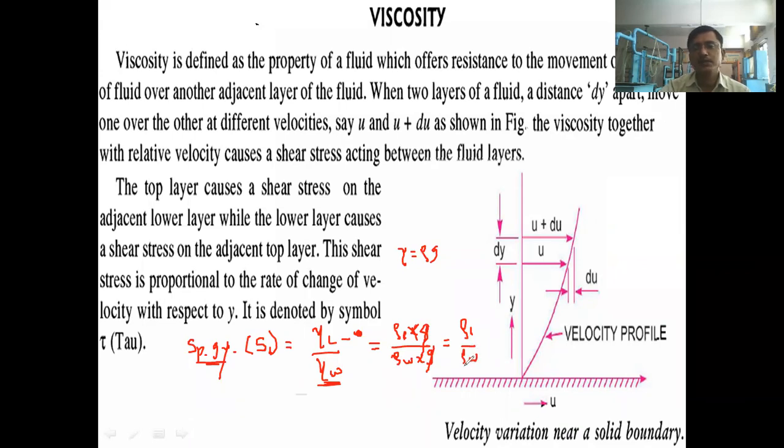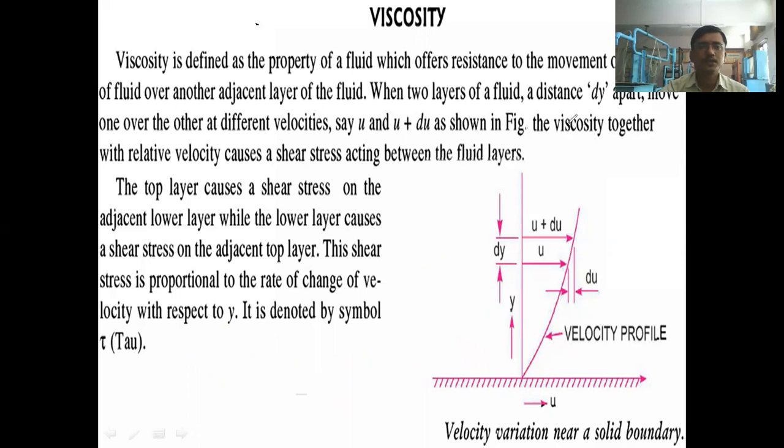So now we can define this specific gravity like this also. It is the ratio of mass density of any fluid to the mass density of water. Okay. So either you can use this formula or you can use this formula to find out the specific gravity of any liquid. So these things we have studied in the previous lecture. One more thing I want to ask here. What is the unit of specific gravity? Unitless. It is correct. It is a unitless quantity.